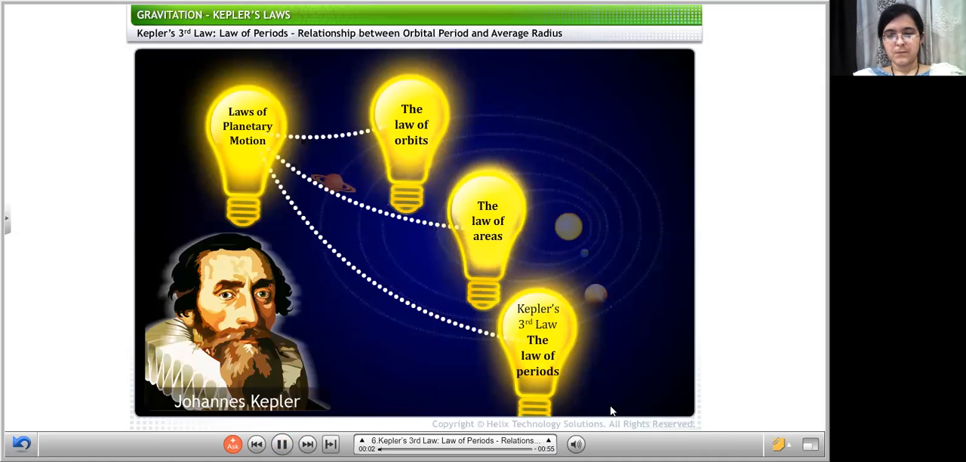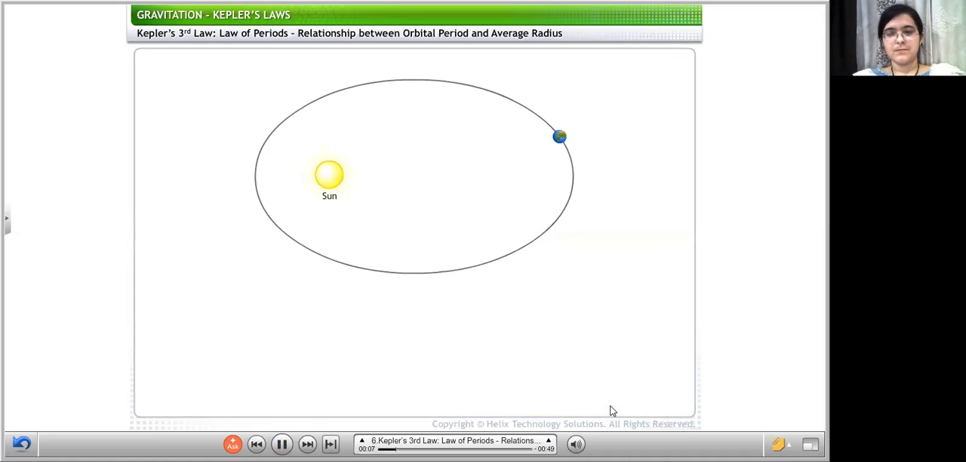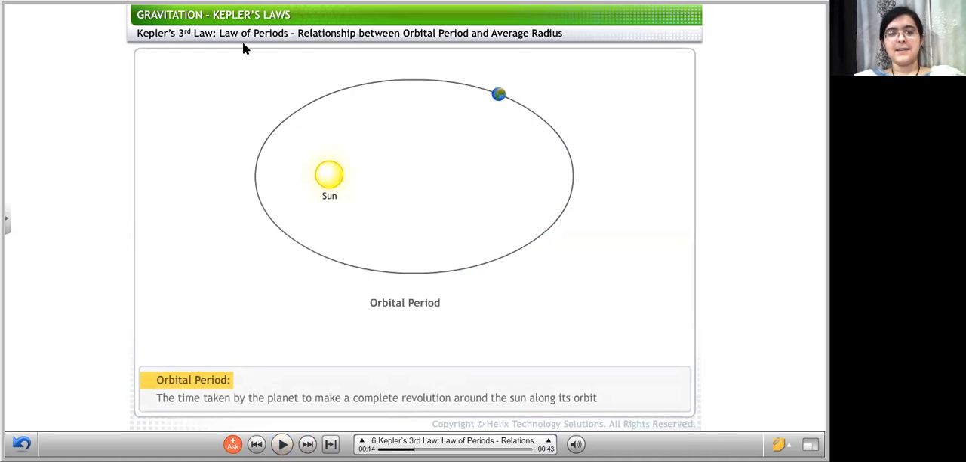Kepler's third law, the law of periods, defines the relationship between the orbital period of a planet and the average radius of its orbit. What is the third law? It is the law of periods. It tells the relation between orbital period and average radius. So first let's see what is orbital period and what is average radius.